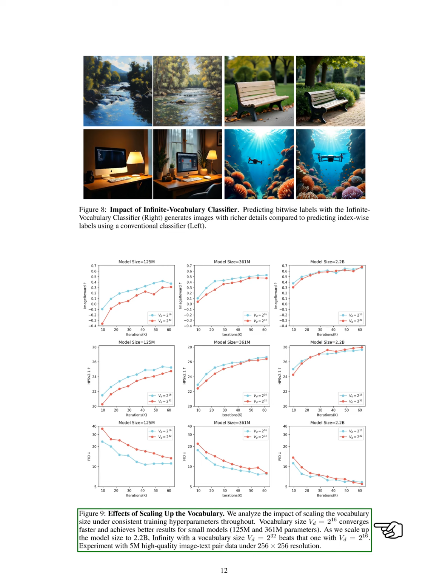Our findings, illustrated in a figure, show that for smaller models, 125 million and 361 million parameters, a vocabulary size of 2 raised to the 16th power converges more quickly and yields better results. However, when we scale up to 2.2 billion parameters, the larger vocabulary of 2 raised to the 32nd power outperforms the smaller one after 40,000 iterations. This indicates that increasing the vocabulary size is beneficial as we scale up the model.